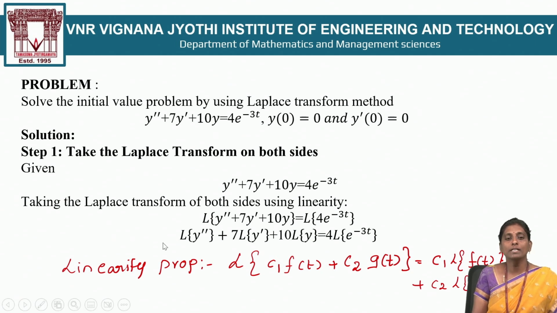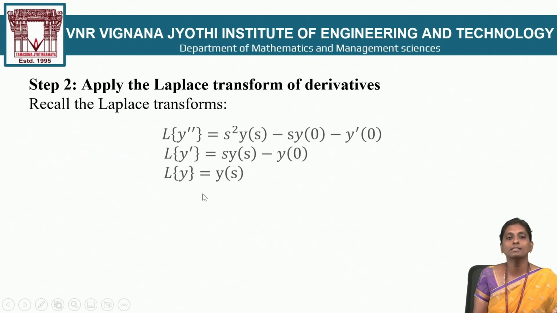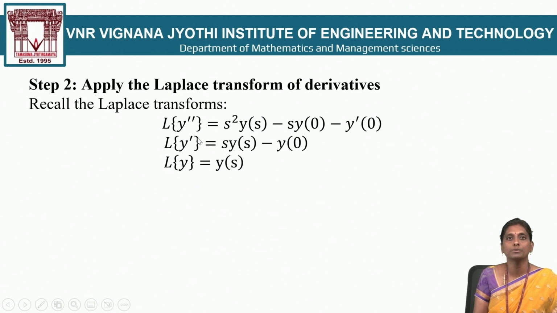Now what is the L of y double dash formula in the Laplace transform? What is the meaning of L of y double dash? It means the Laplace transform of the second derivative. What is the meaning of L of y dash? The Laplace transform of the first derivative. So here are the formulas of the Laplace transform of derivatives, which you already know from the Laplace transform technique.